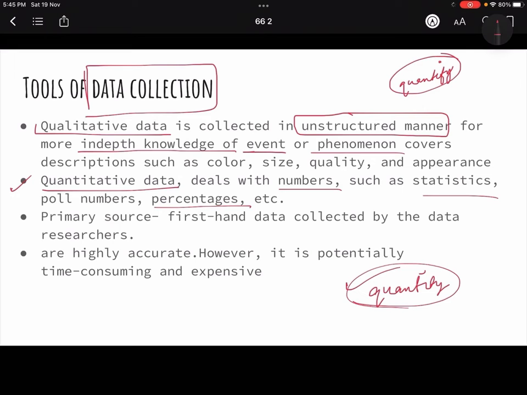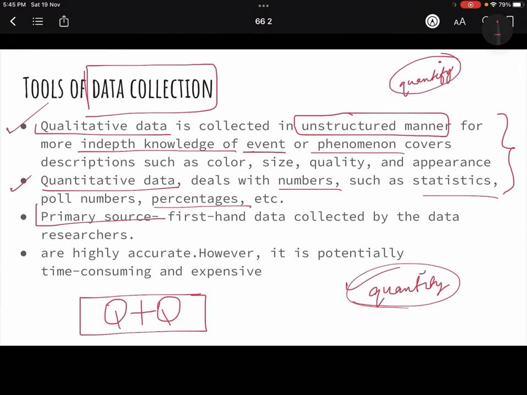And if you have to have a balanced data, right? So it is said that quantitative plus qualitative data, there should be a fine balance of both of it, because you cannot have only one kind of data and then base your research on it. So both are required, okay, for a good research to happen. Then these are the two types of data that you have, and then there are sources. So one is a primary source and the other is the secondary source.